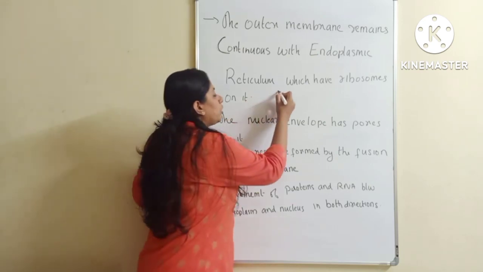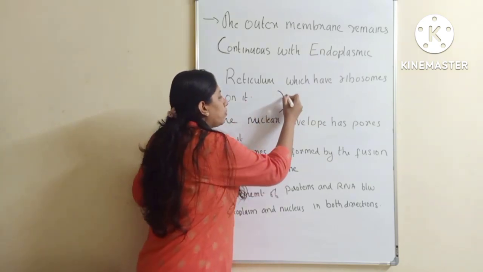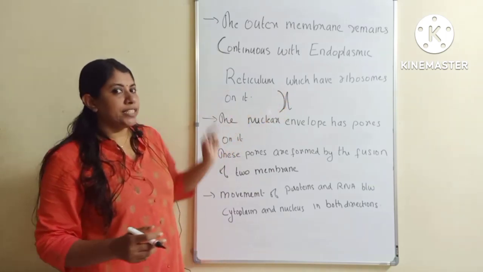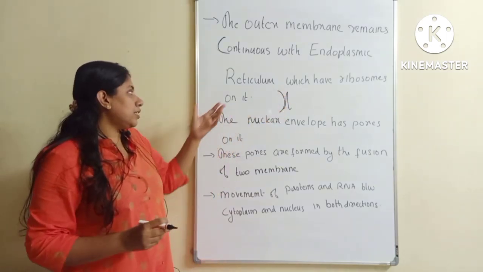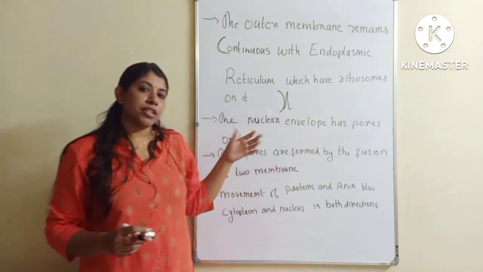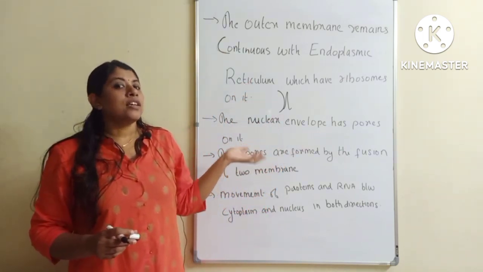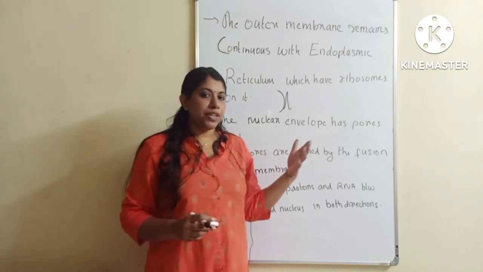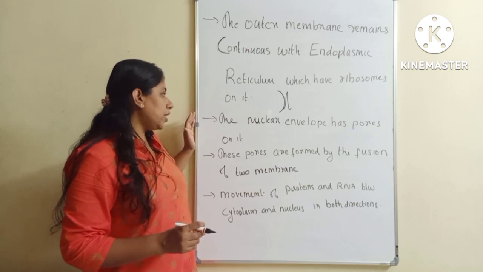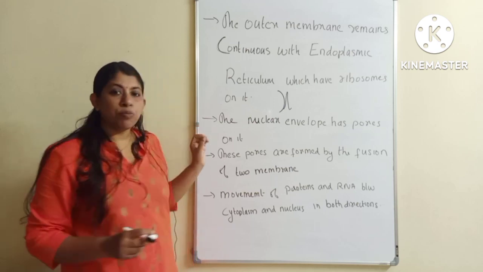This endoplasmic reticulum will be attached to the nuclear membrane like this. It has ribosomes on it, and such endoplasmic reticulums are also known as rough endoplasmic reticulum, which we will discuss in detail in the coming class. Along with that, the nuclear envelope has a large number of pores on it.